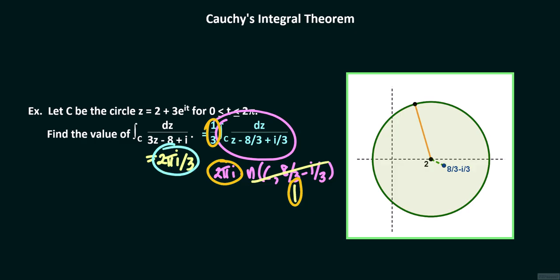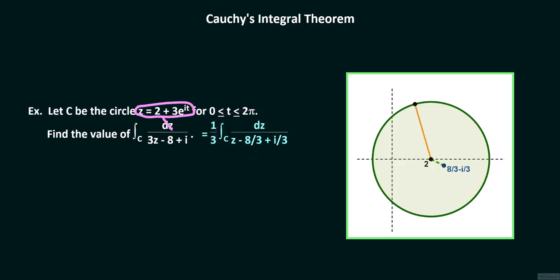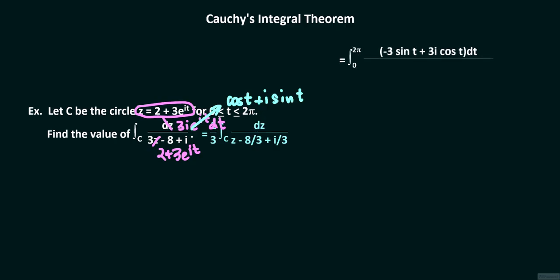We can also find the value of the contour integral directly. From the parameterization, dz equals 3i times e raised to the power it dt. z equals 2 plus 3e raised to the power it. We replace e to the it power by cosine t plus i sine t, and multiply things out so that the numerator equals the quantity minus 3 sine t plus 3i cosine t dt. We do the same in the denominator and separate the real and imaginary parts.